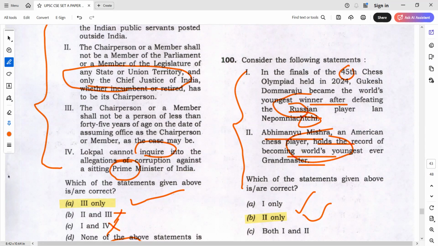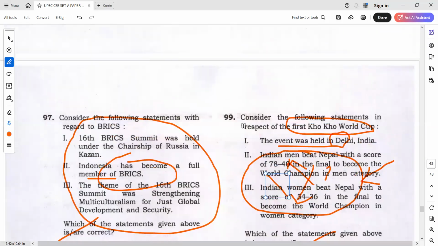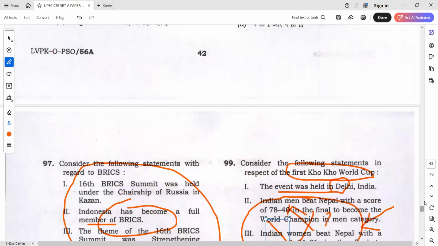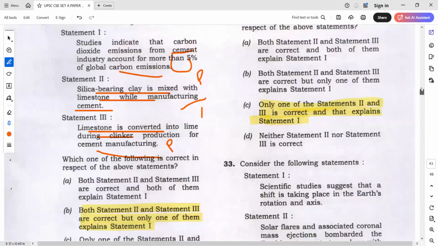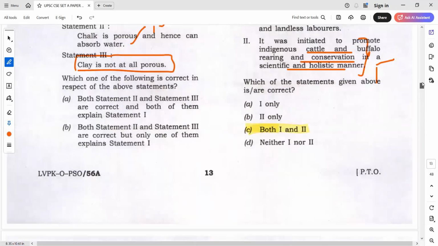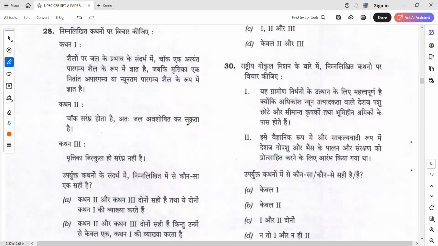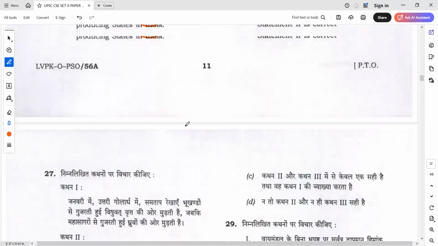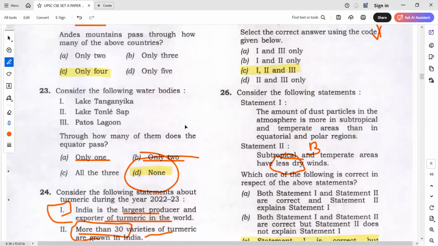CSAT passages will be provided separately. Bright sir will be providing you the CSAT passage answers separately. You can just get them from the Telegram group. Any other doubts you have, you can ask me on Telegram. You can post the question to Bright sir or me. If you have any other source that says the answer could be something else, you can just let us know.